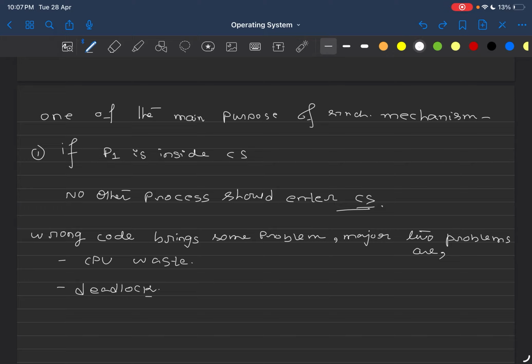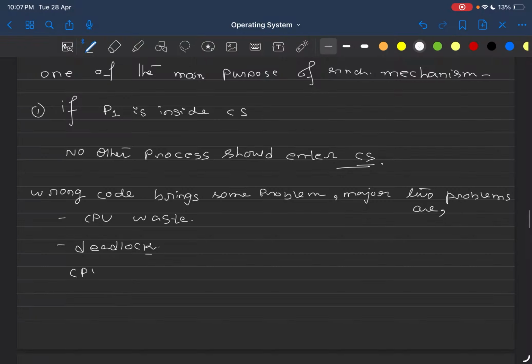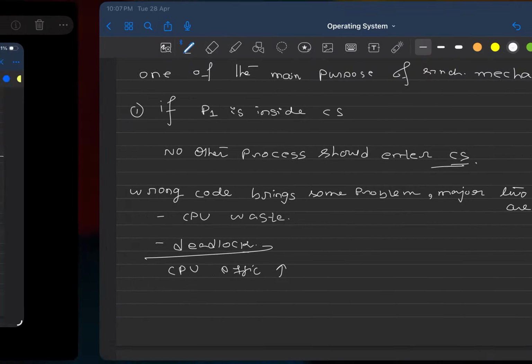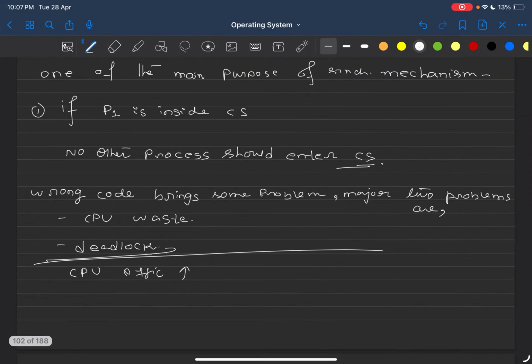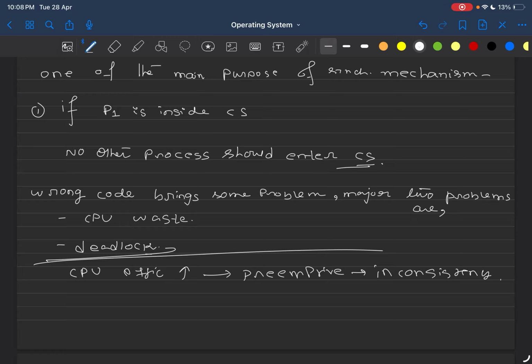First we wanted to increase the CPU efficiency, but in between we have seen that we will have to go for this preemptive approach, otherwise the CPU efficiency will not be increased. In this preemptive approach, there might be some cases when inconsistencies may come up. To solve this inconsistency, we have come up with the synchronization mechanism. So after the synchronization mechanism, we have successfully achieved high CPU efficiency.